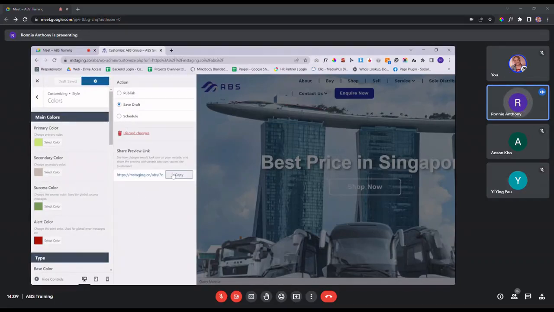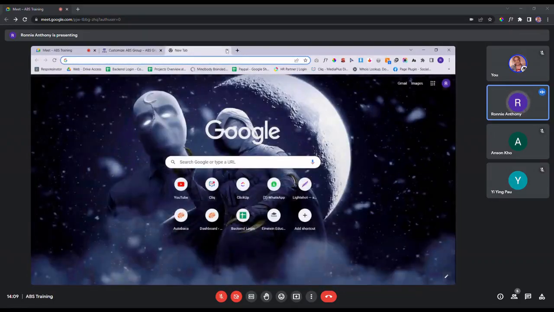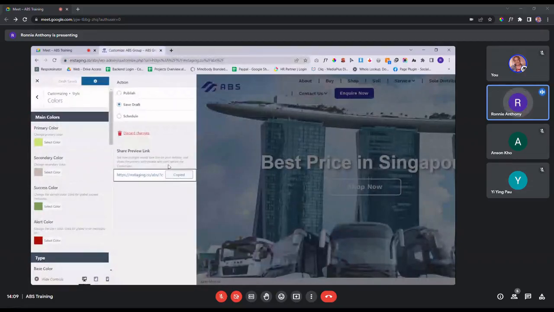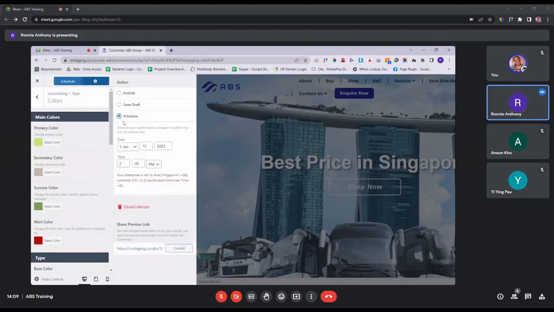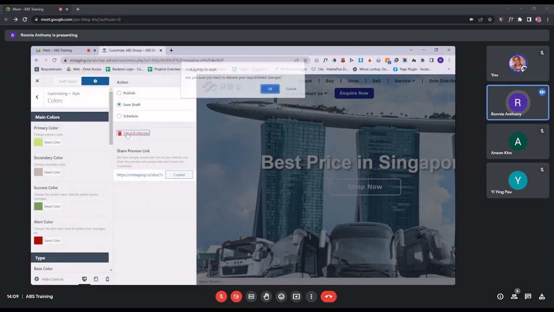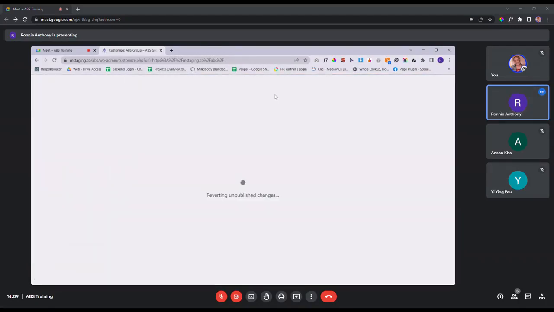So you can share the preview link with your colleague or your team to see whether or not the changes make sense. If you feel that it doesn't make sense, you don't want to use it, you can click on this discard change, or you can publish it right away, no problem as well. The other way is you can schedule the publish date as well. So when you click on schedule, you can set the date and time of when the changes will take place. So for this demonstration, I just discard the changes so that it goes back to the original state.